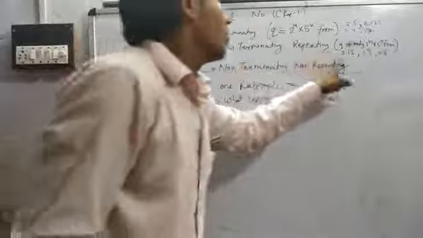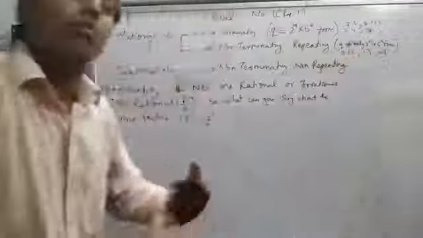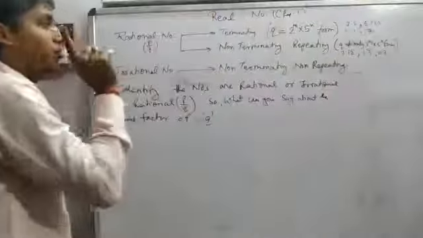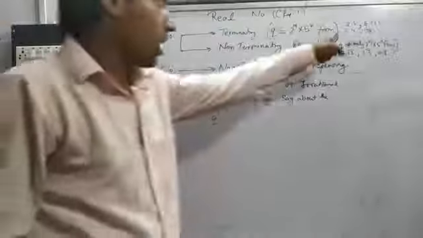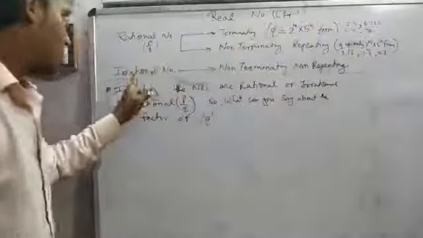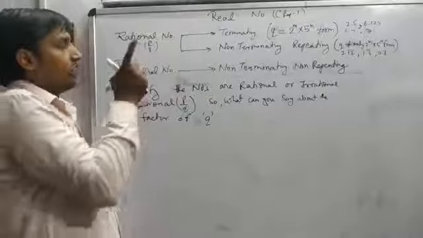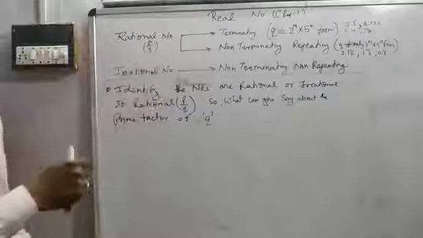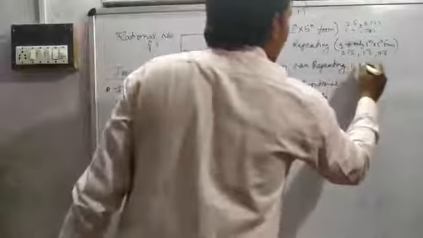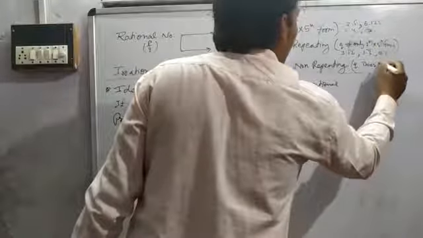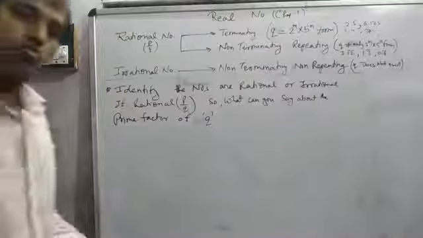Why repeating? Because it can use the bar, 1 2 1 2 1 2 1 2, that means repeating. So it also can be expressed in p by q form. This is also a rational number, and this is also a rational number, but an irrational number can't be expressed in p by q form. If it can't be expressed in p by q form, then q does not exist.